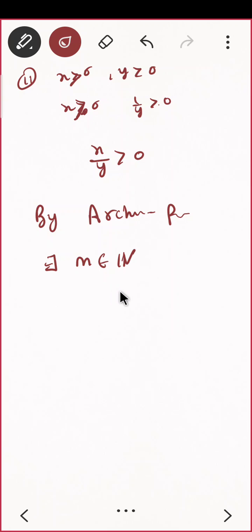Now this x upon y is a real number. Can I use something by Archimedean property? What does Archimedean property say? If you are having any real number, there exists a natural number m such that m will be bigger than that real number. Do you agree? That means my is greater than x.